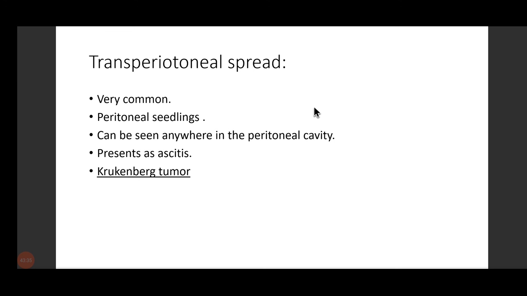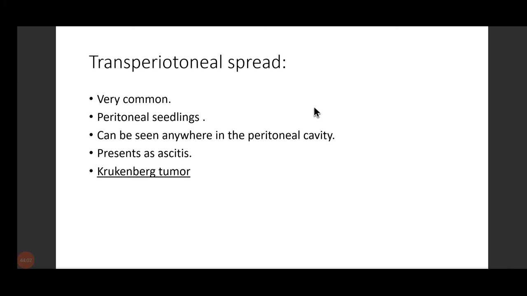You know the term skip metastasis? Skip metastasis is like adjacent structures are present, okay? But it won't happen in the nearby organs. Like this term, the last line, which is Krukenberg tumor. Our gastric cancer is happening in the stomach, right?